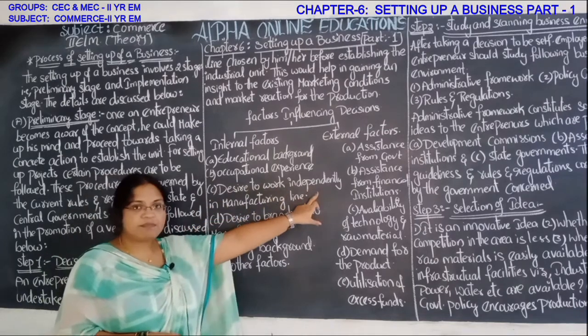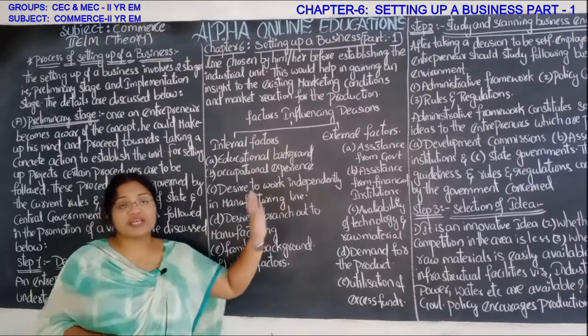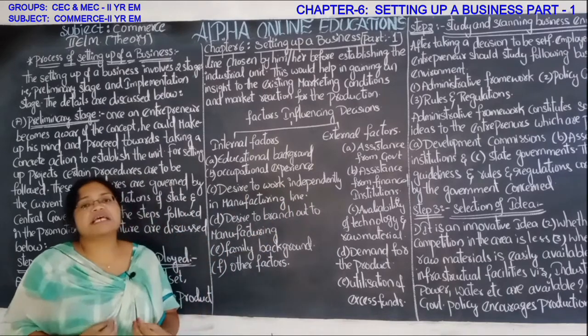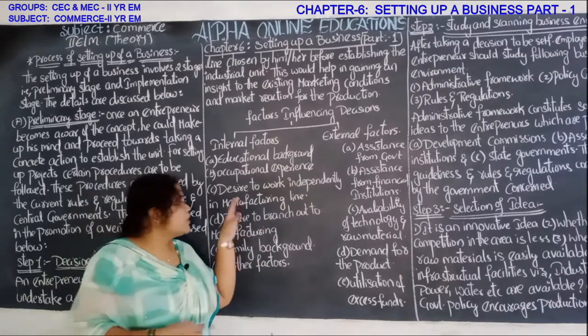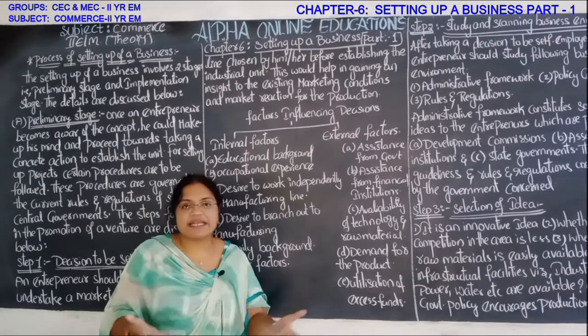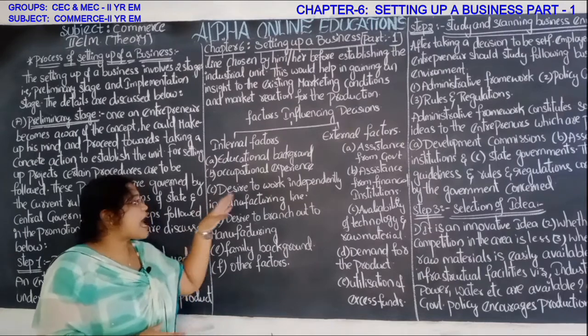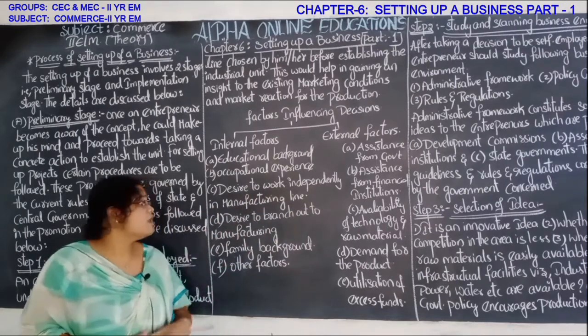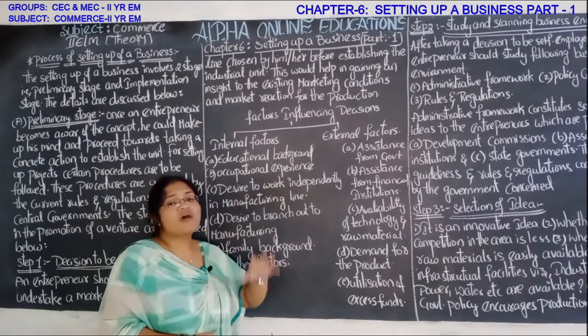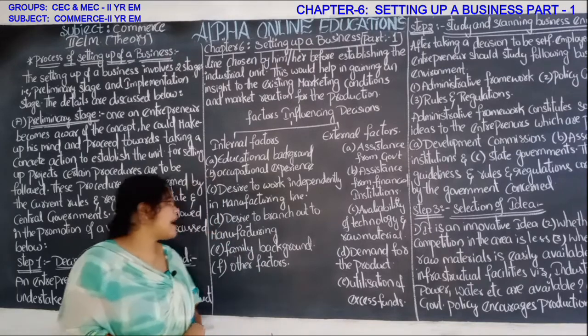Desire to work independently in manufacturing line. If he is having a desire, means korika. If he has a desire to work independently, means in order to work individually, if he has such a desire, then he can work in the manufacturing line.